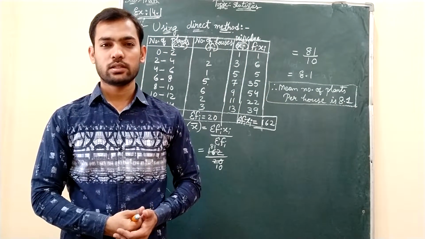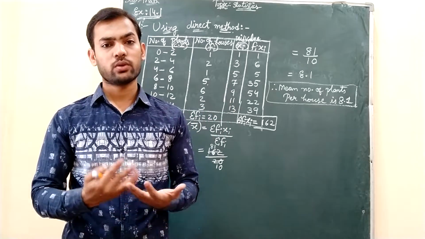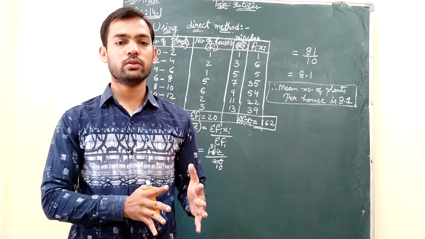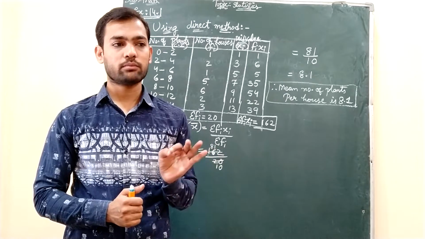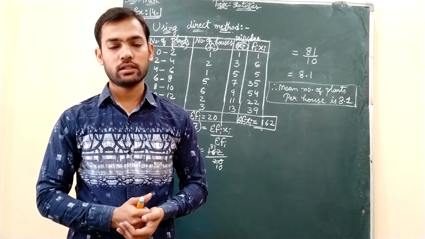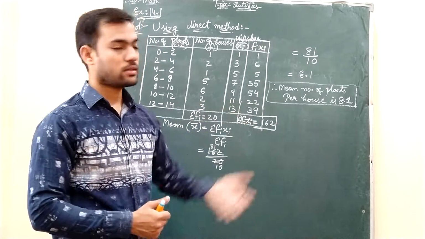Students, remember that I have used the direct method. If you use any other method, assumed mean method, step deviation method, any method, you will get the same answer, except for rounding error. Somewhere you will get like 8.0 or you may get 8.2. So that doesn't matter. It is not at all a big issue. Okay.